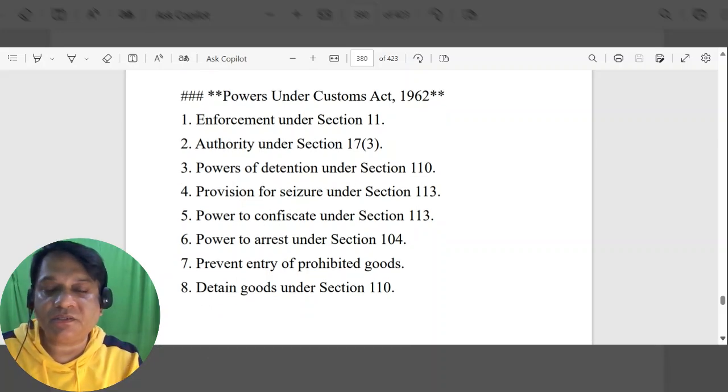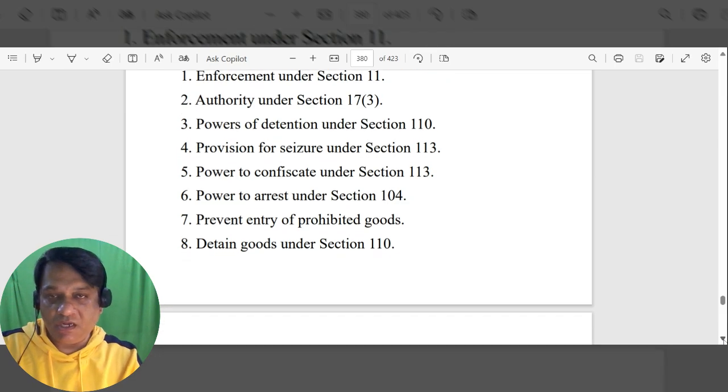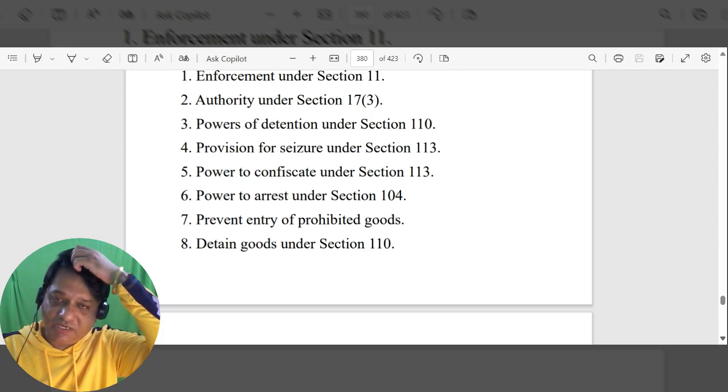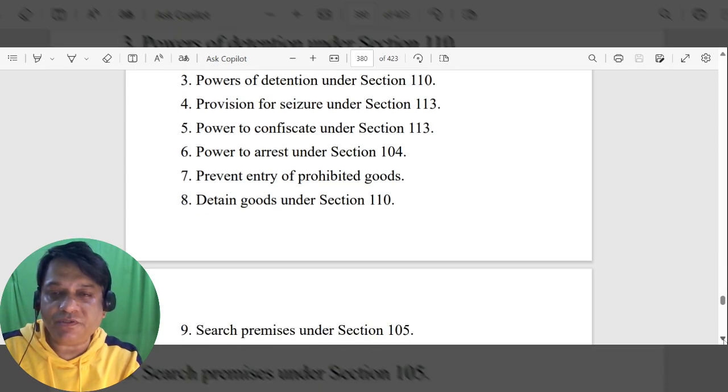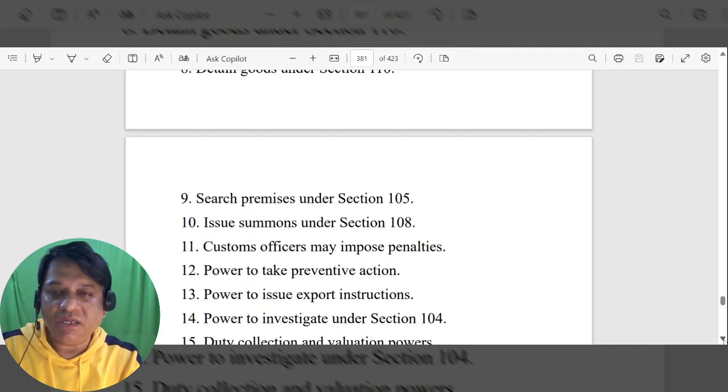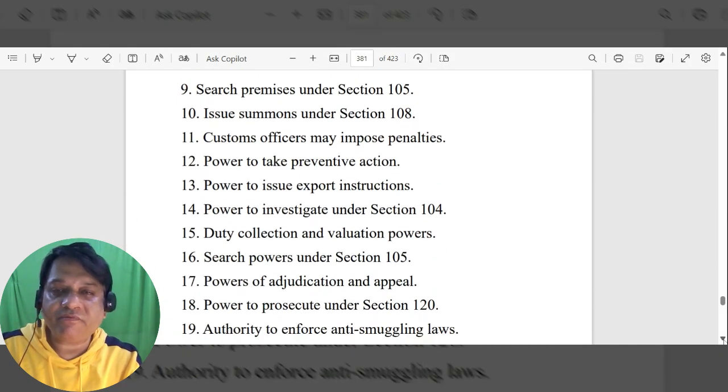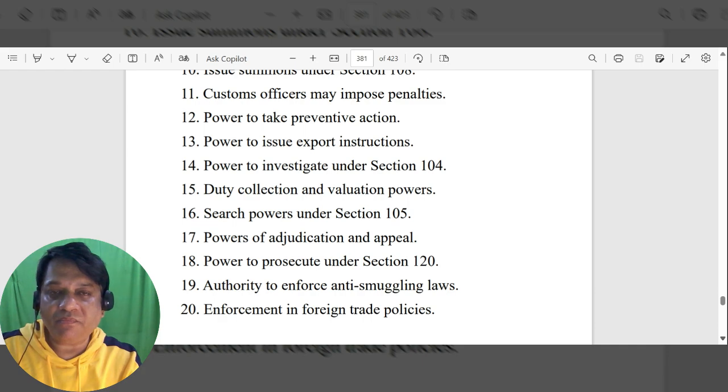Power under the Customs Act 1962: enforcement under Section 11, authority under Section 17(3), powers of detention under Section 110, powers for seizure under Section 113, powers to confiscate under Section 113, power to arrest under Section 104, prevent entry of prohibited goods, detain goods under Section 110, search premises under Section 105, issue summons under Section 108, customs officers may impose penalties, power to take preventive actions.